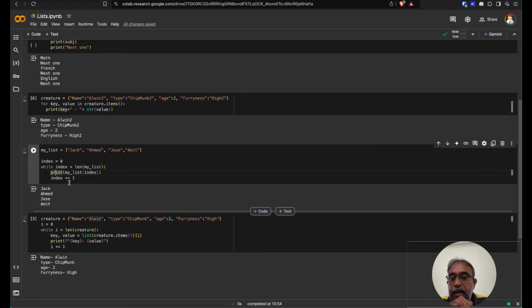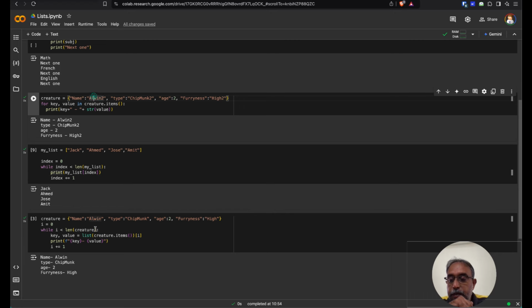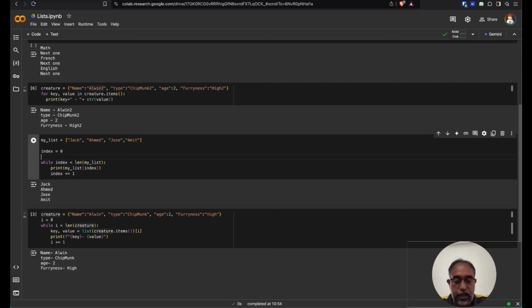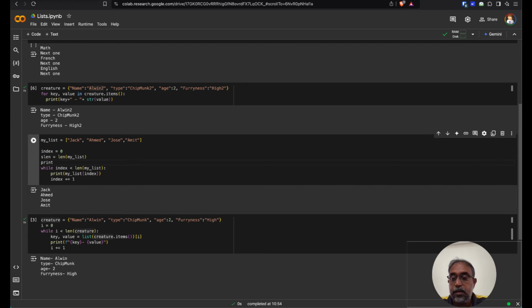Now let's just apply this to this particular dictionary here, and let's see what happens with this. Here you will notice in both these scenarios I use something called len. Len is a rather useful function. Let me just add this little beautiful line which says slen, or string length, is equal to len of my list, and I will say print slen.